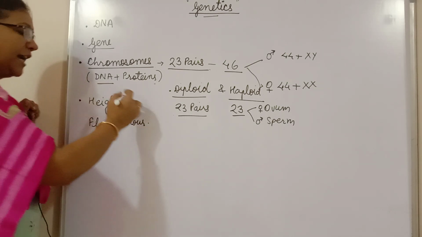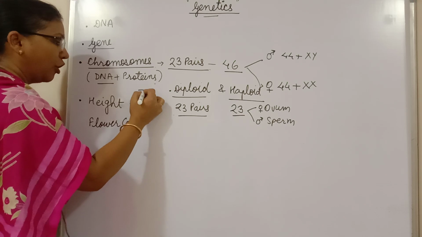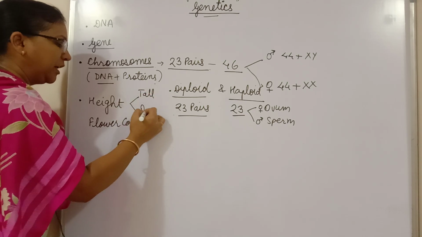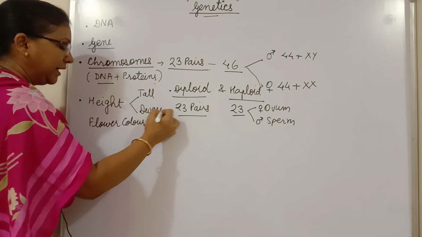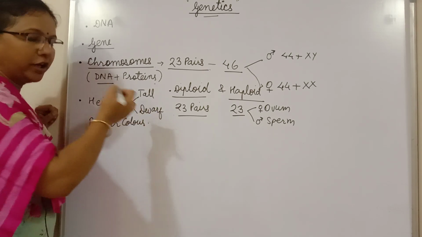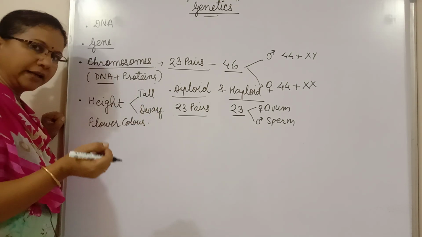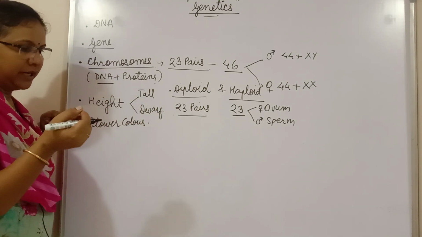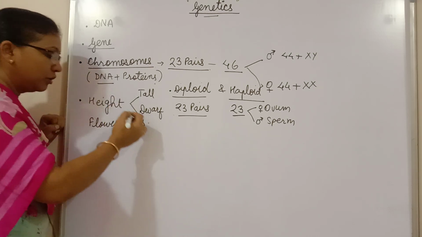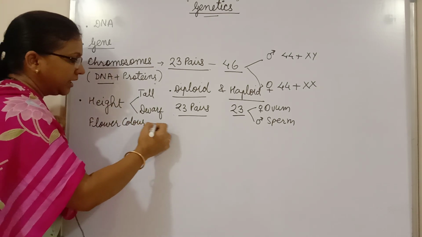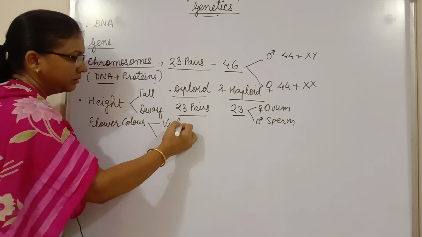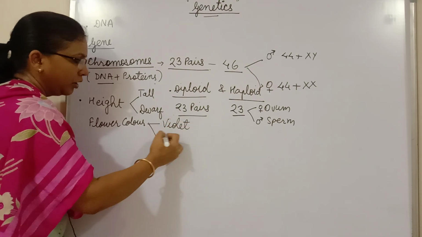But the height of a plant may be tall or it may be dwarf. Correct? Similarly, suppose we are talking about the pea plant, the edible pea. There the flower color may be violet or white.